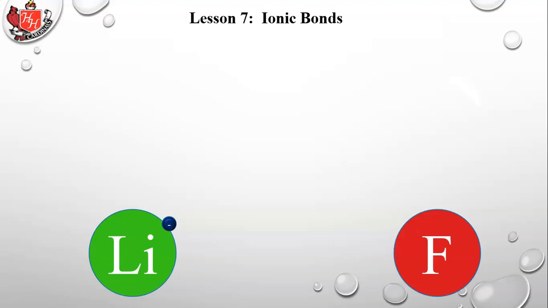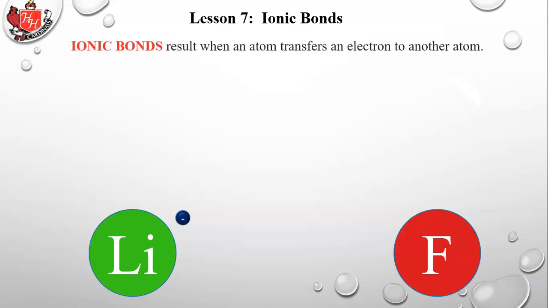So lithium has an electron. As you know, it has 2 inner core electrons in the first orbital. It has that 1 electron sitting out there in the second orbital, and that's represented by the electron you see there. Fluorine has 7 electrons in its valence orbital, but it has an open spot to take in a new electron. As we know, lithium has a low ionization energy, so it easily gives up an electron. Fluorine has a high electronegativity, so it pulls in an electron. So if you watch the animation here, that electron flies over from lithium to fluorine.